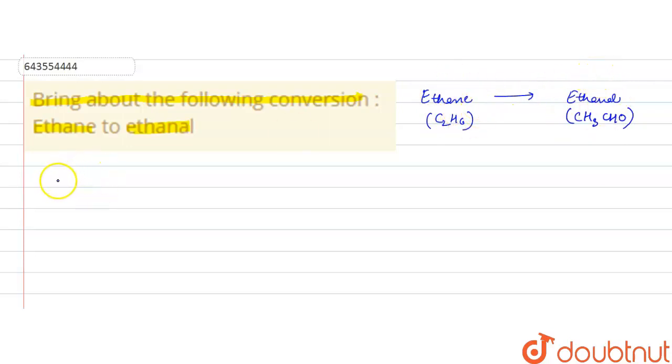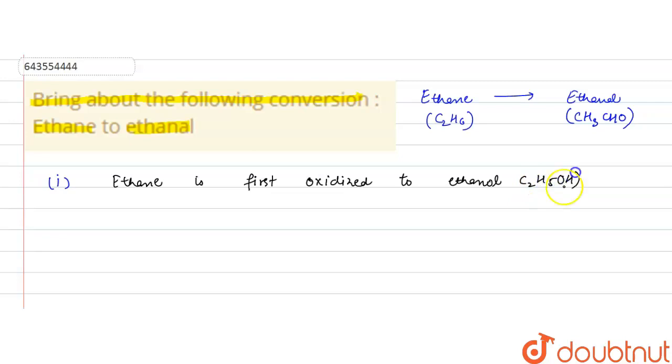So ethane is first converted, or oxidized, to ethanol, that is C2H5OH, by reacting with oxygen in presence of copper as catalyst.